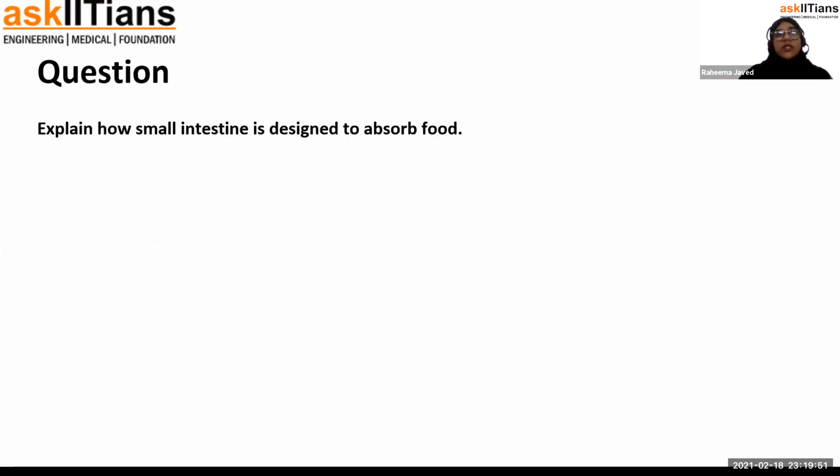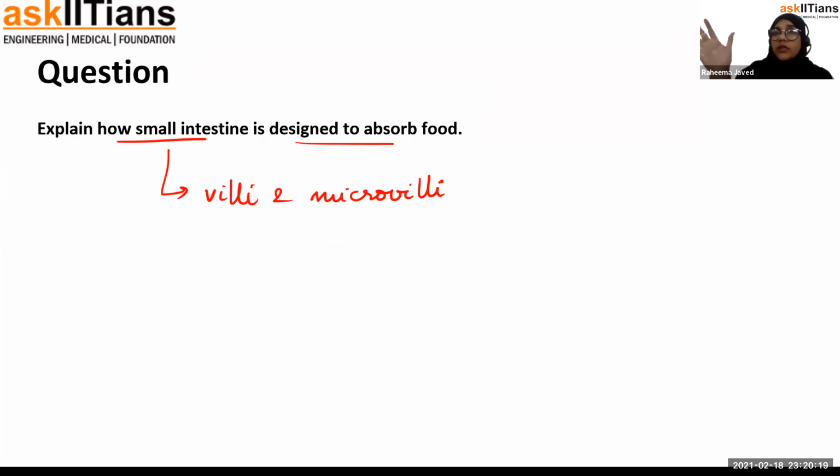Okay. Next question is, you have to explain how small intestine is designed to absorb food. So the lining of the small intestine consists of millions and millions of villi and microvilli. Okay. These microvilli continuously move back and forth, back and forth, and they help in the movement of the food along the lining of the small intestine, increase the surface area, and in turn help in the absorption of food. Okay.